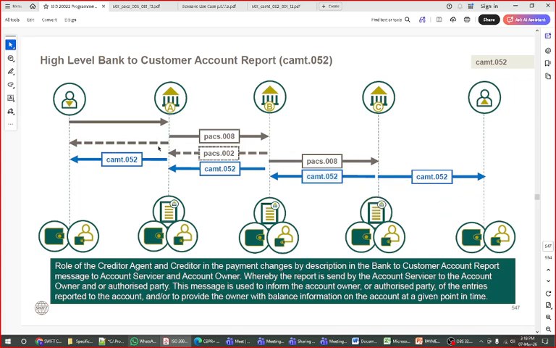Okay, so now if you see this, there are three agents, A, B, C, and the debtor and creditor, first and last. Just one question, Prashant. During the life cycle of this entire payment chain, the internal core banking system of any bank gets updated when we get these CAMT messages back, right? For example, when CAMT 52 is returned from B to A, only then will the core banking system of bank A